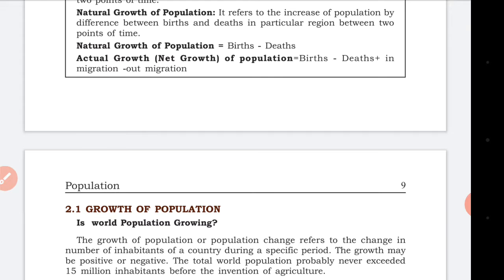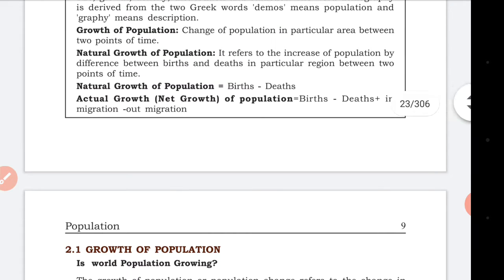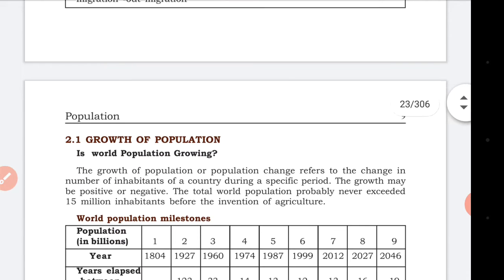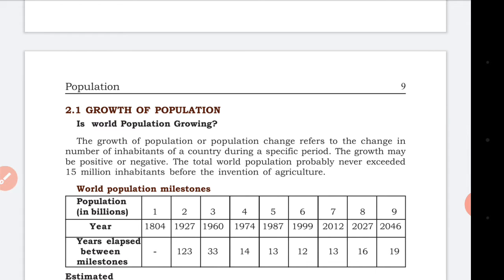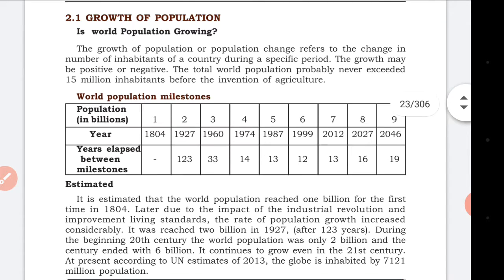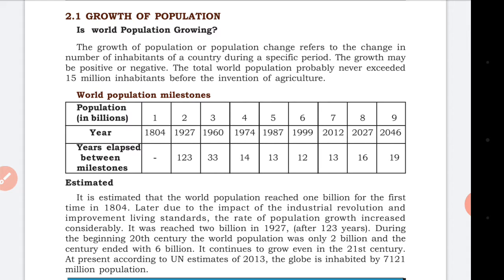Let's see here how many live births there are. From that we subtract the deaths, plus in-migration, the people who are coming from outside the country, outside the states, plus out-migration, the people who are going out of the states. Growth of population is the population growing. Is the world population growing? That is the question. Yes, the world population is tremendously growing.